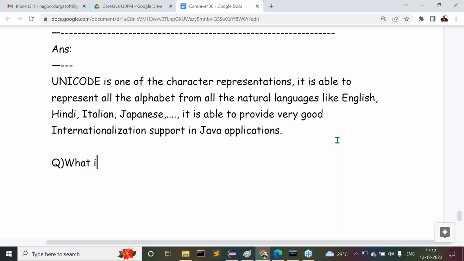What is internationalization? This is a question case. What is internationalization? Again, a sequence of questions now. We are making the interviewer ask this type of questions only by giving answers like this. Understand it clearly. So what is internationalization?